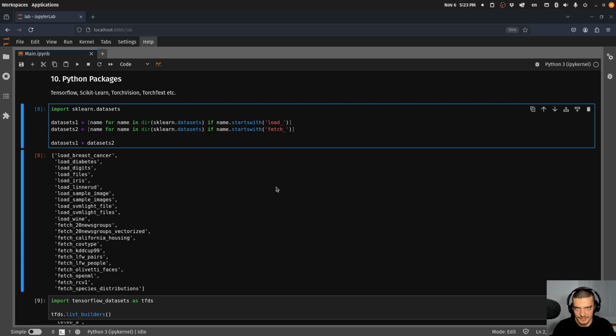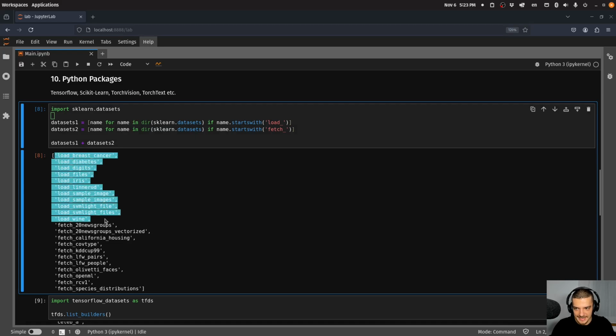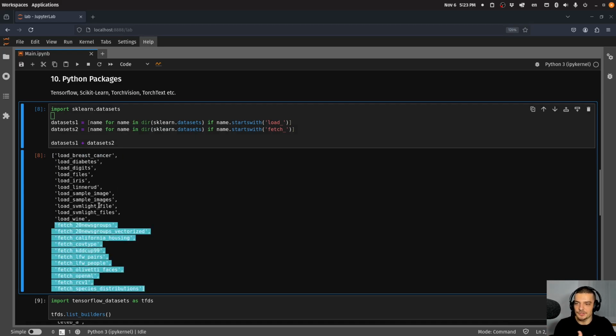Python packages. Now, if you're doing machine learning and data science, you probably already have packages like Scikit-Learn, Tensorflow, PyTorch, Torchvision, Torchtext, and so on installed, and these oftentimes come already with interfaces to either load datasets directly from the package or to download them from various sources. So for example, Scikit-Learn has load and fetch functions. Load means you already have the data in the package itself. Fetch means you need to download it, and you can use some of the datasets already like this easily.